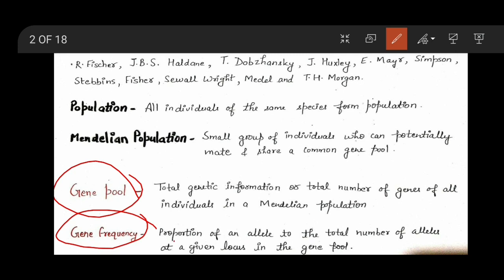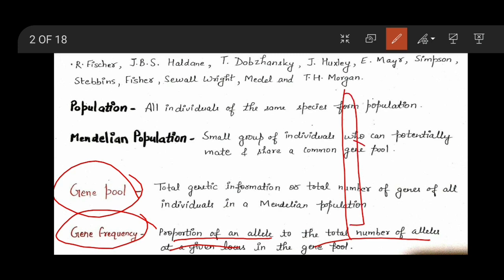That is called the gene frequency. It is the proportion of an allele, because a gene has a number of alleles, to the total number of alleles at a given locus.